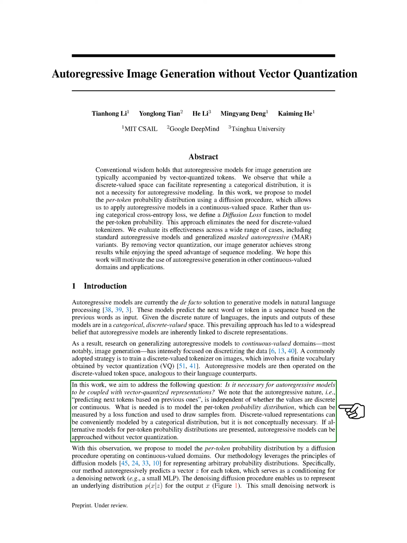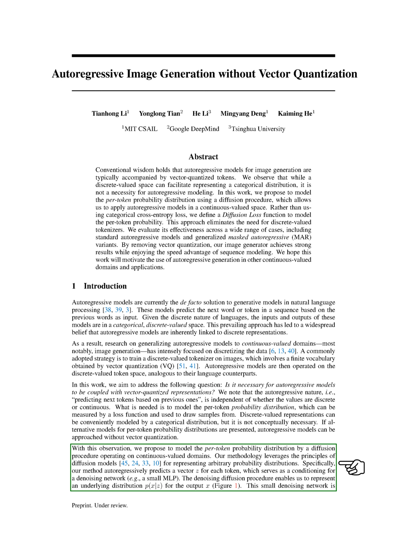The key idea is that the autoregressive nature of these models, predicting the next token based on previous ones, does not depend on whether the data is discrete or continuous. What matters is modeling the probability distribution for each token, which can be done using a loss function to generate samples.